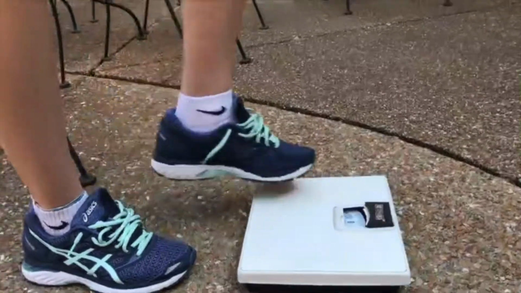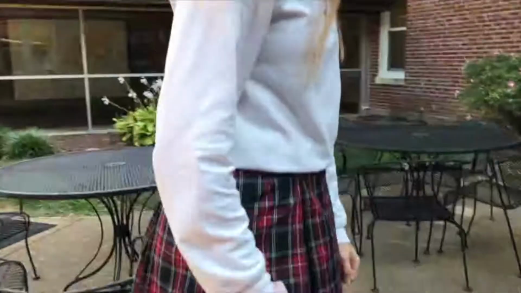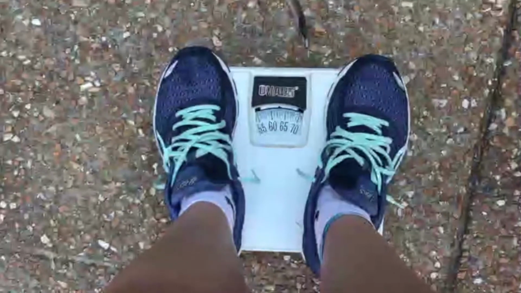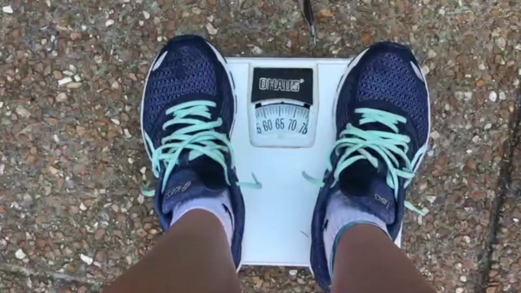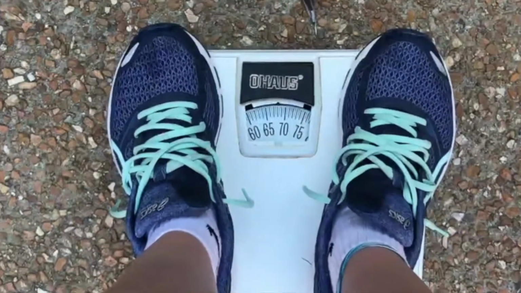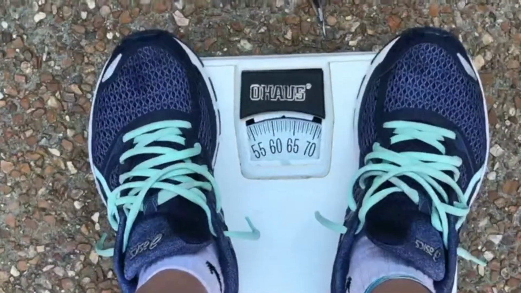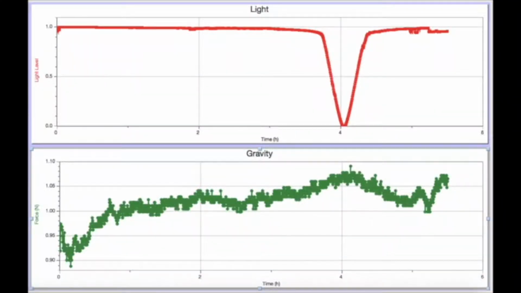Did you notice that you felt heavier during the minute and 14 seconds of the total eclipse? You probably didn't. But according to our study of the gravitational pull during the eclipse, you were, in fact, slightly heavier. The closer the moon is to the Earth, the stronger the gravitational pull is. This graph shows an increase in gravity during the eclipse. We are not sure if this increase was an eclipse phenomenon or if this occurs during every full moon. Further research would need to be conducted to answer this question.